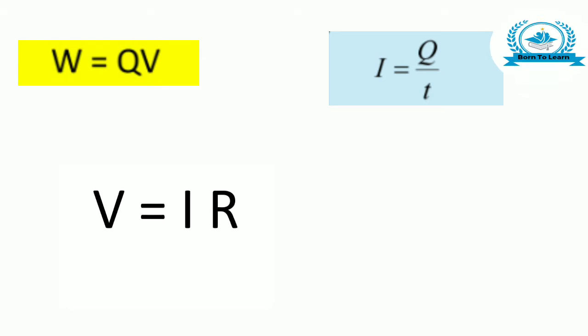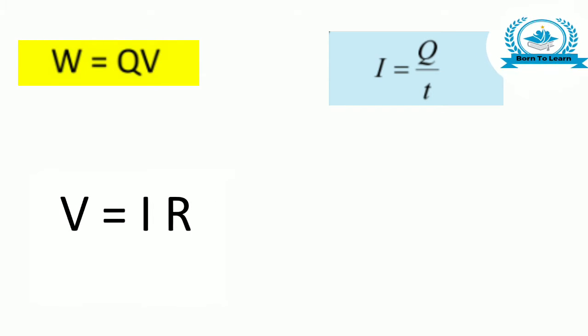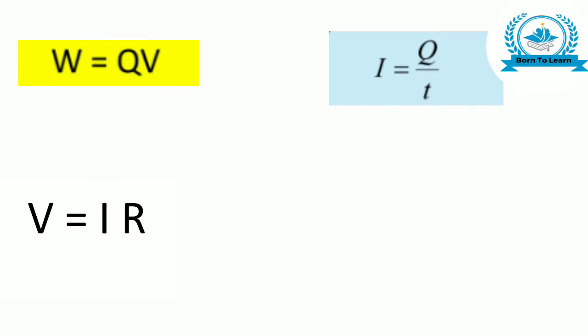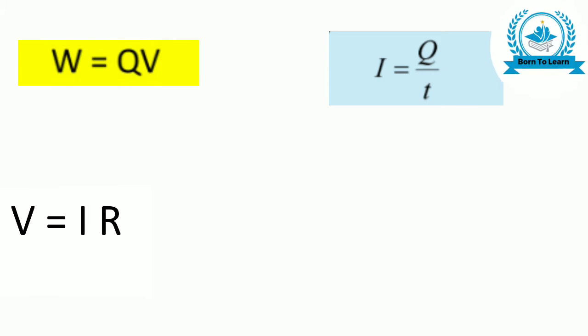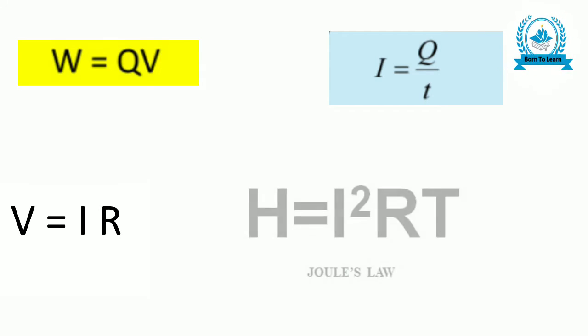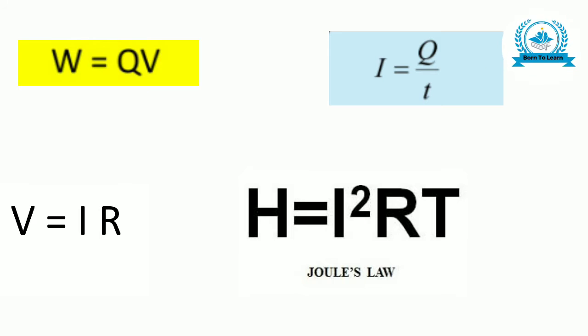Now putting Q = I × t and V = I × R in equation 1, we get W = I × t × I × R. So work done W = I² × R × t. Assuming that all the electrical work done, or all the electrical energy consumed, is converted into heat energy, we can write heat produced in place of work done in the above equation.